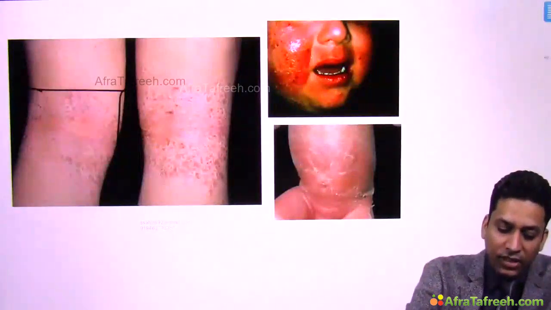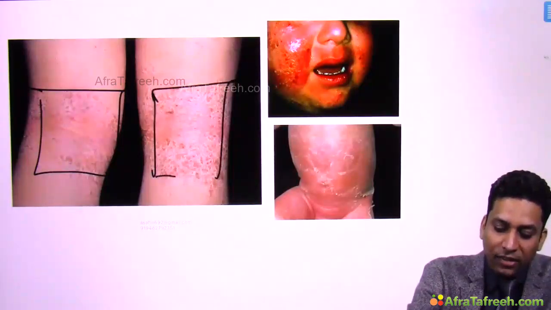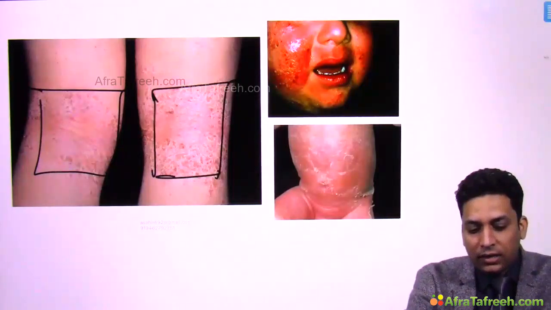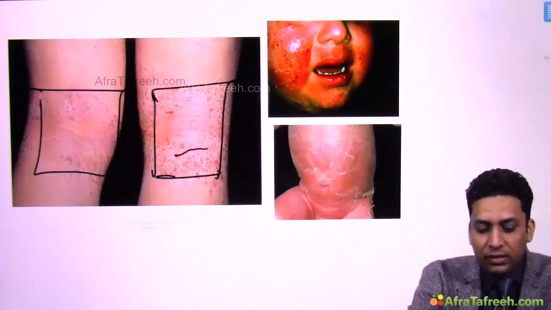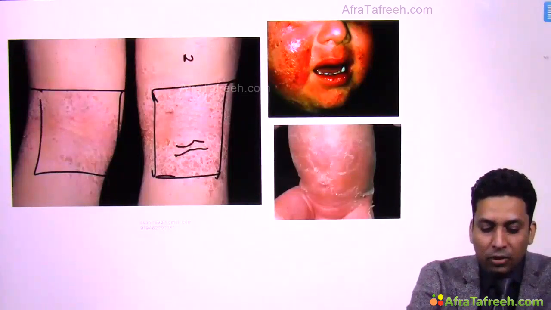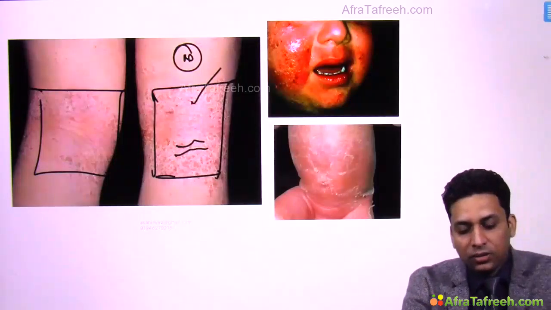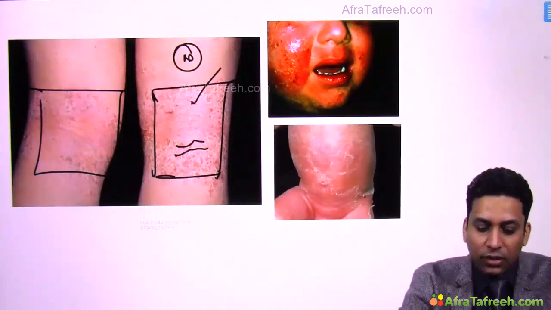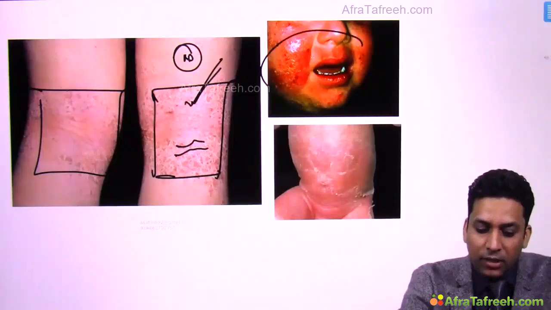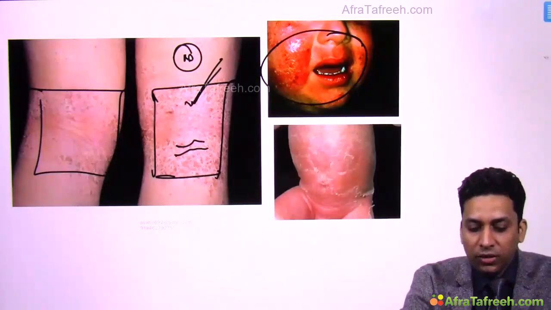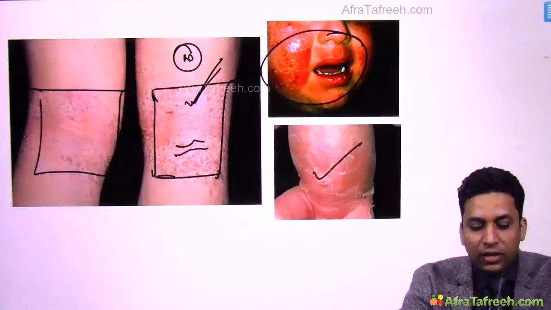Here again you can see flexural areas are involved and these lichenified lesions are present. So thick dry skin with increased markings, okay, and in comparison to the normal skin the color is also changed. So these are the lichenified lesions which are present over flexors of the knee. Then similarly erythematous oozing out lesions over the face. Other areas can also get involved. So these are the patients of atopic dermatitis.